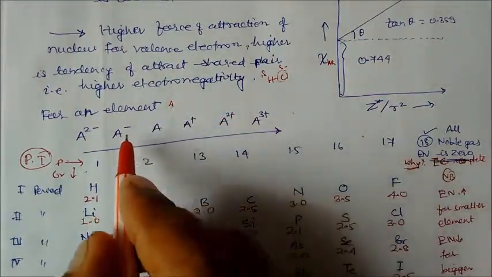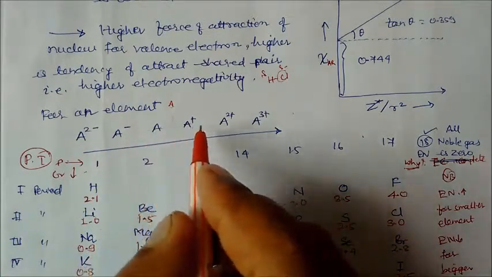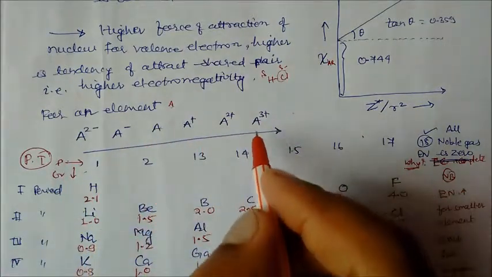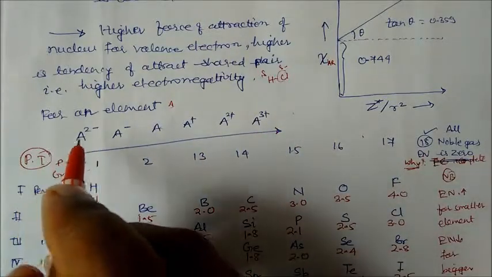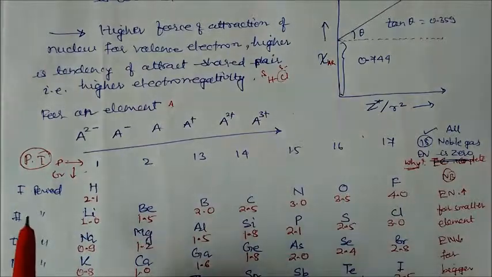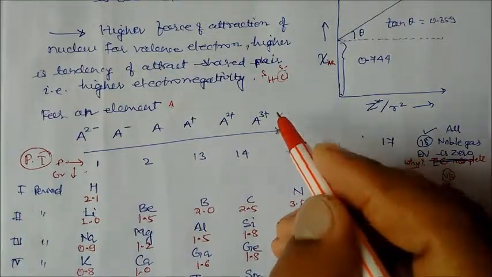So if they are gaining electrons, electronegativity will decrease. If you are losing electrons, electronegativity will increase. Means more positive charge, more electronegativity; more anionic charge, less electronegativity. This is one phenomenon, just keep it in mind, it will help you in solving so many numericals.